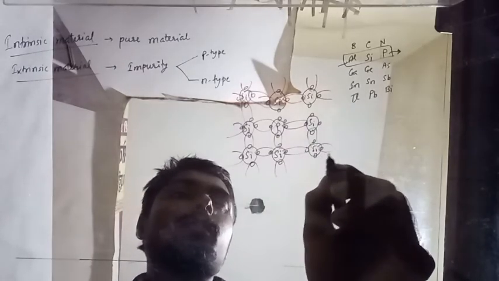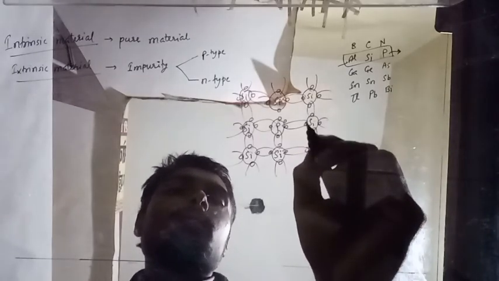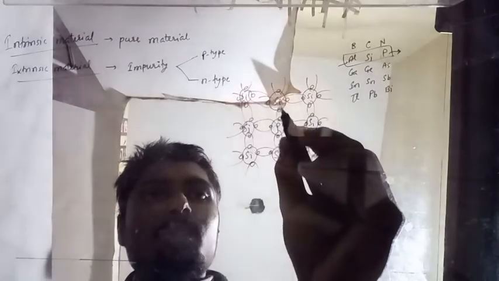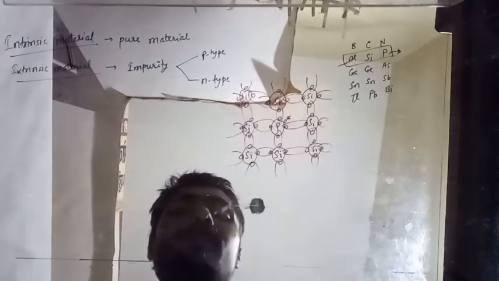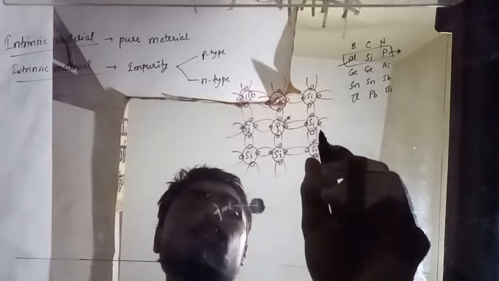After making the bond, you will analyze that one electron is left over, and this is far from the nucleus, right? So it needs very little energy to be free in comparison to the others. And why less energy? Because we are merely discussing the band of the silicon atom. So this is much nearer to the conduction band of a silicon atom. That's why this is called a donor level.